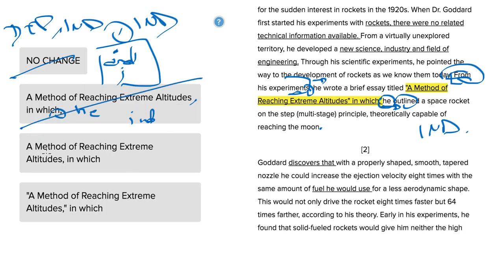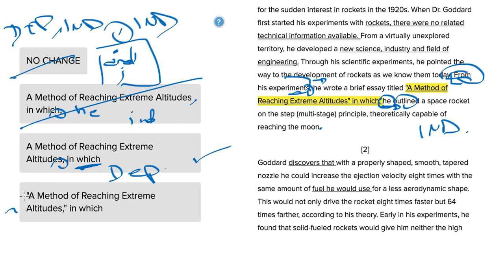Once again, answer choice C here does this. So that's what I was talking about. So we've got a comma here before in which, so a method of reaching extreme altitudes, comma, in which he outlined a space rocket. So this in which part is going to make the following a dependent clause, no longer an independent clause. So a comma is now valid. This looks good. Let's see if we find something maybe a little bit better.